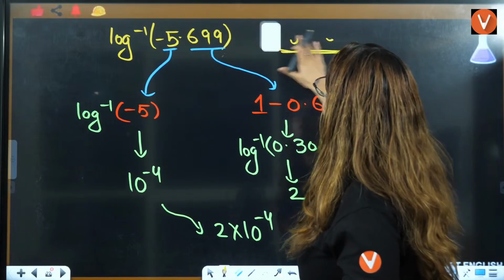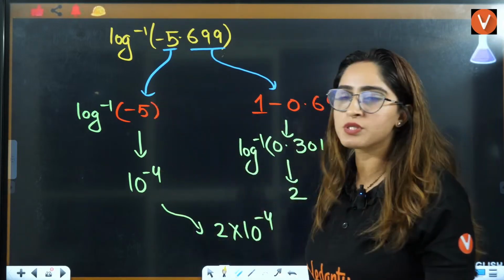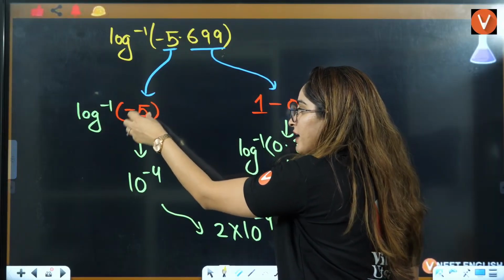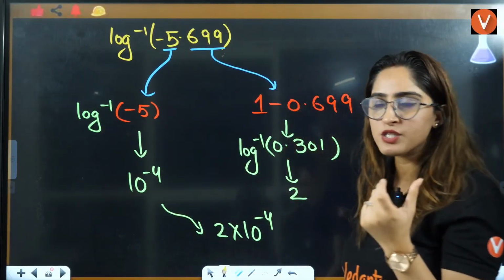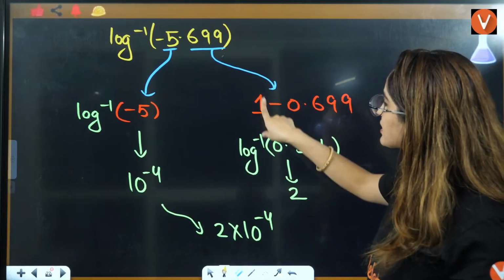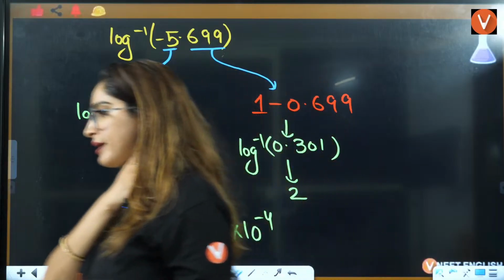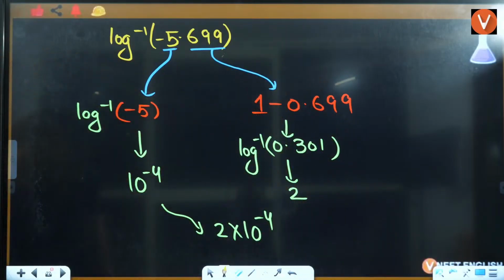So rather than this, we will directly use this thing that before the decimal is minus 5, that is equal to 10 raised to power minus 4. And after the decimal, you will subtract from 1 here, that is going to be 2. So answer will be 2 into 10 raised to power minus 4. Right? Okay?